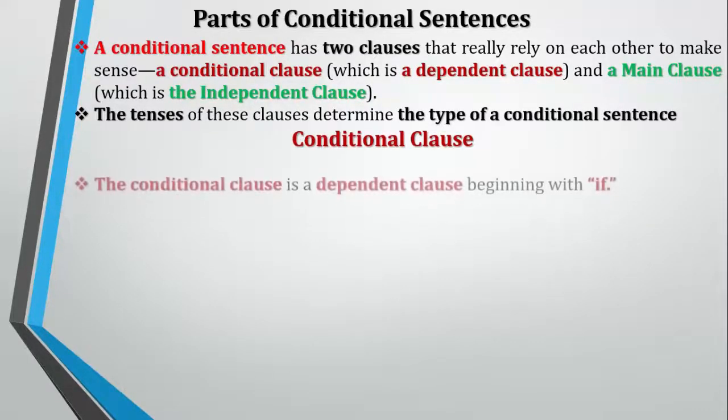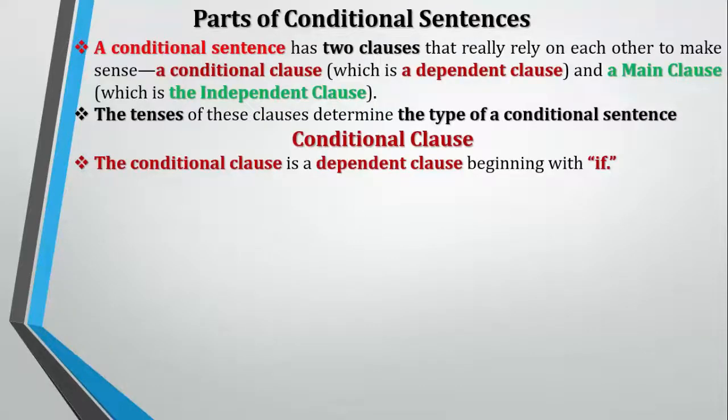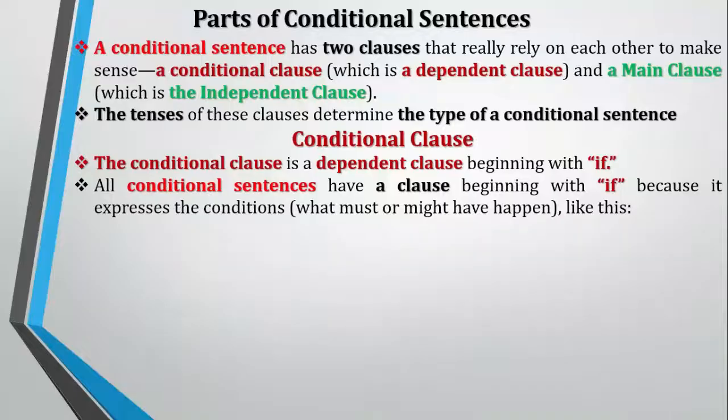Conditional clause. The conditional clause is a dependent clause beginning with if. All conditional sentences have a clause beginning with if because it expresses the conditions of what must or might have happened, like this: If you want, if I am late to school,